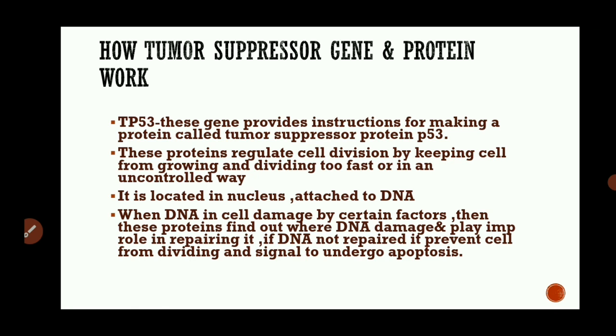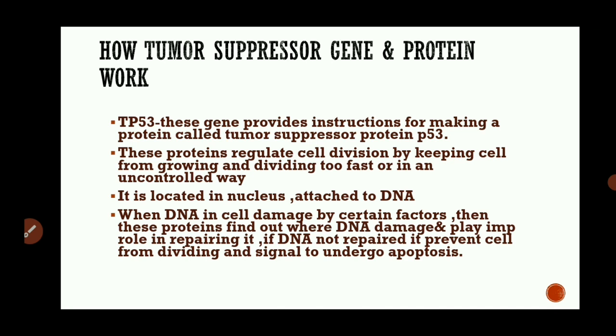This gene provides instructions for making a protein called tumor suppressor protein P53. That means this TP53 gene produces the protein P53. This protein regulates cell division by keeping cells from growing and dividing too fast or in an uncontrolled way. This P53 protein controls the cell division rate. It informs the cell to grow at a normal rate, not too fast. It is located in the nucleus attached to DNA.